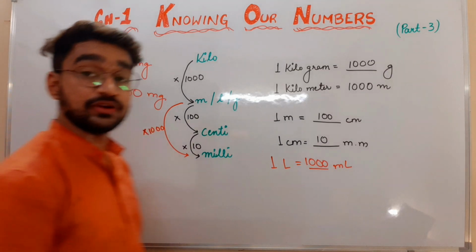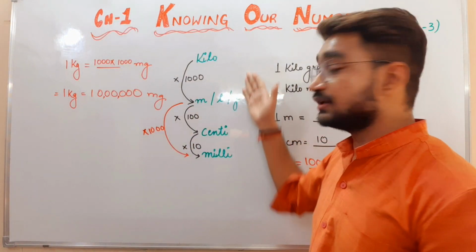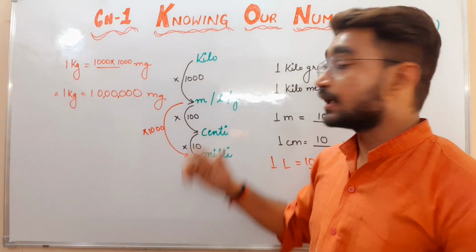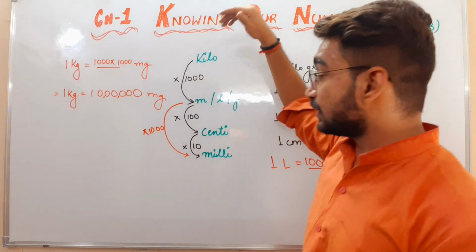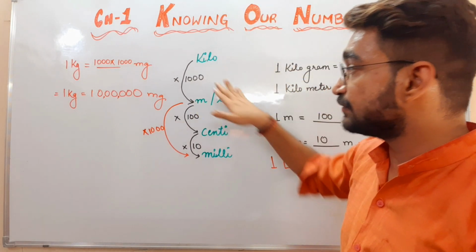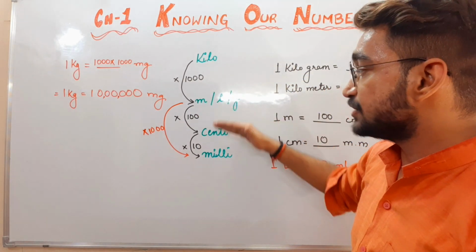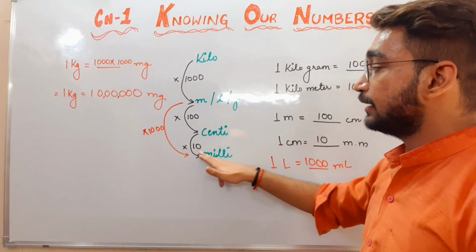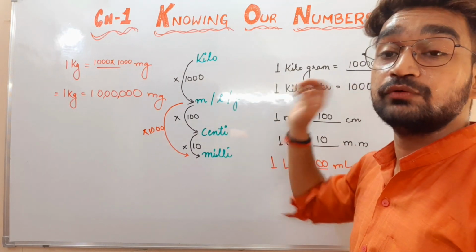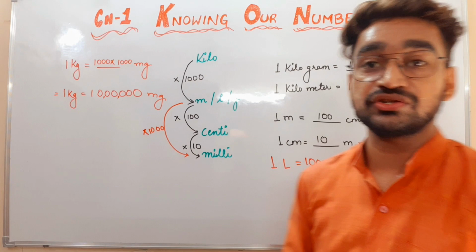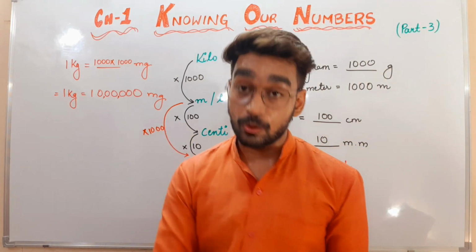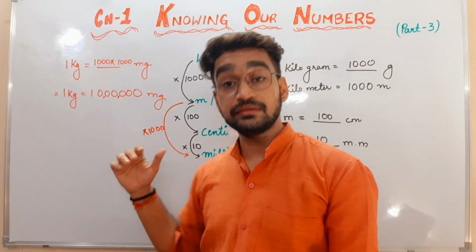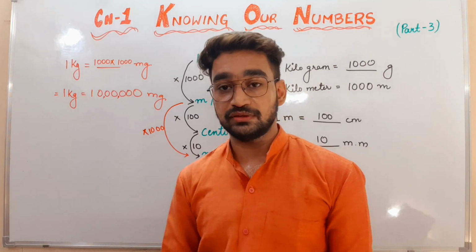Is it clear to everyone? This chart is very easy if you are using it forever. No need to learn by heart. Just remember that kilo to mlg will be 1000, mlg to centi 100, centi to milli 10. If you remember this chart, you will always do all these conversions properly. So now let's see how we can solve some questions using that.